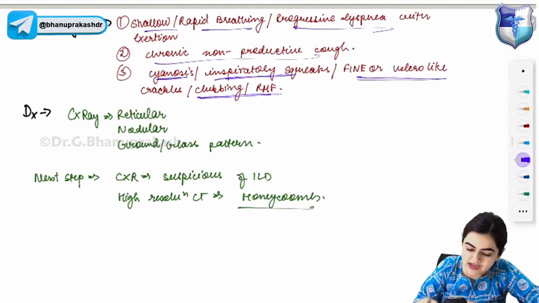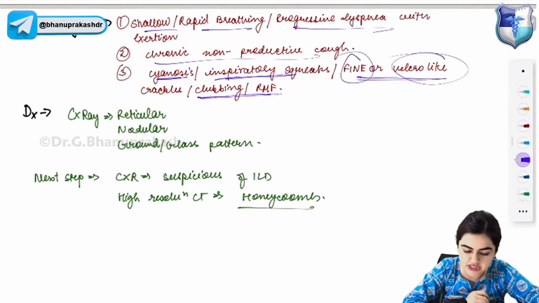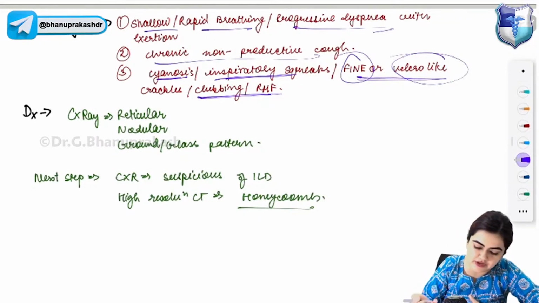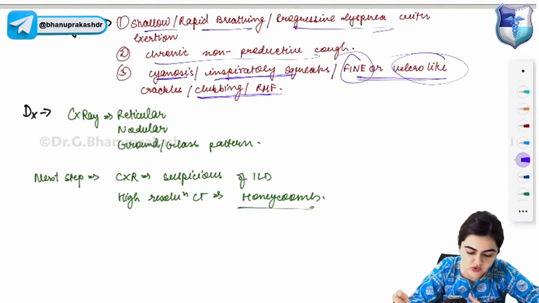So velcro-like crackles or fine crackles are a feature of interstitial lung disease. Cyanosis is a feature of interstitial lung disease. Inspiratory squeaks, chronic non-productive cough, shallow rapid breathing and dyspnea on exertion. These are all features of interstitial lung disease.